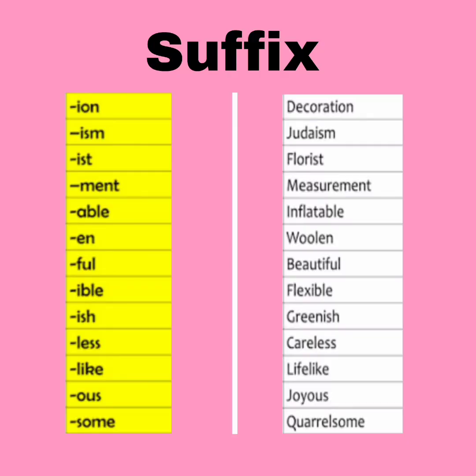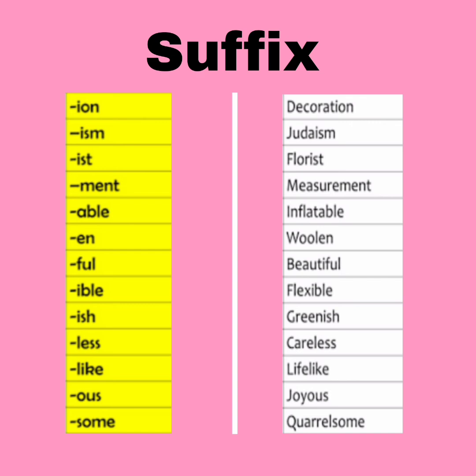Like ion, this is the suffix. Decorate, when we add this suffix we get decoration. Ism, Judaism. Ist, florist. Measure, we add ment, then it would be measurement. Then inflate, add able, then inflatable. Wool, suffix en, woolen. Beauty plus suffix ful, beautiful. Flex, then flexible. Green, greenish.